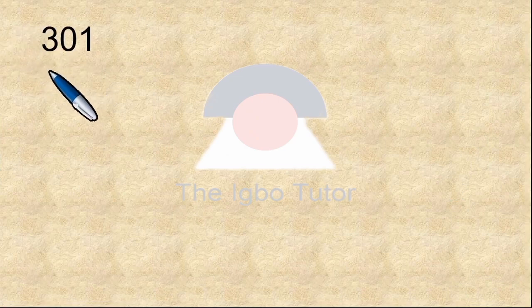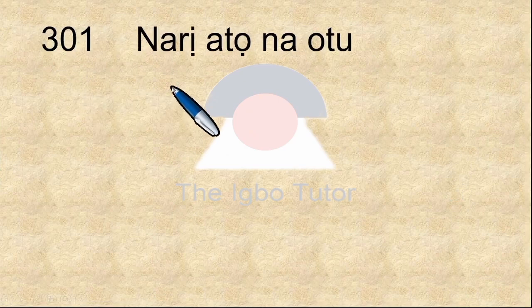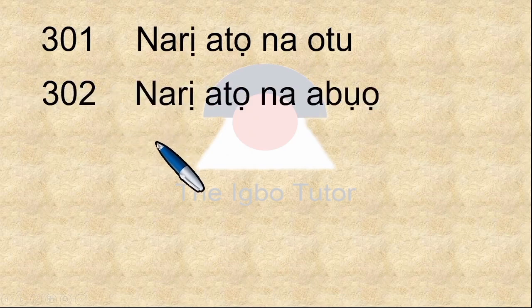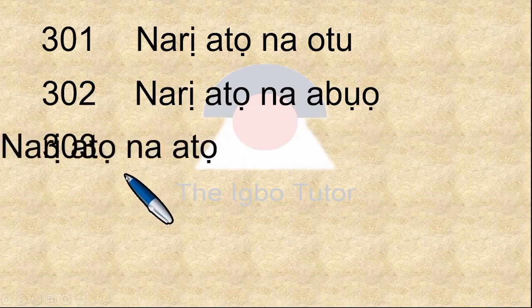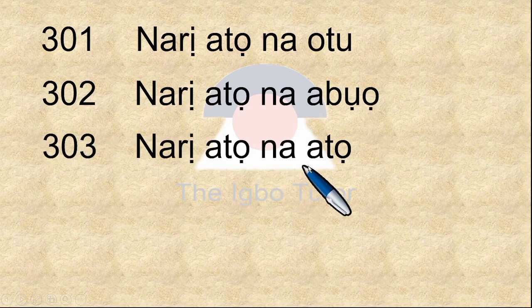So let's begin. 301. It is narị atọ na otu. 301. 302. This is narị atọ na abụọ. Of course, if you are coming to class for the first time, narị is 100, atọ is 3, then na is and, then abụọ is 2. 302. We move on to 303, which is narị atọ na atọ.